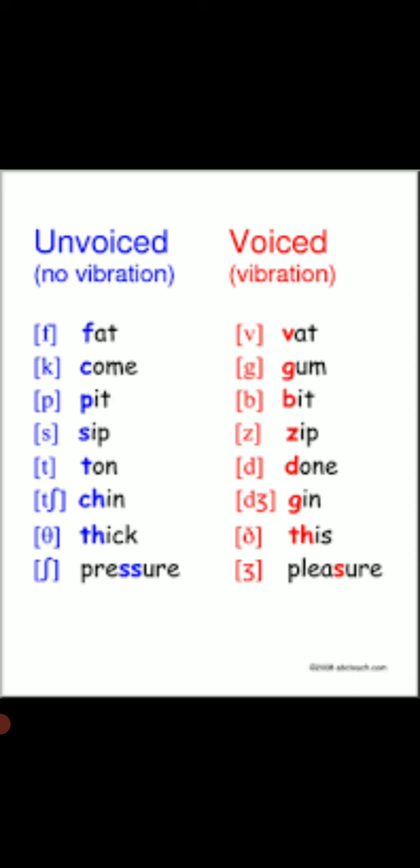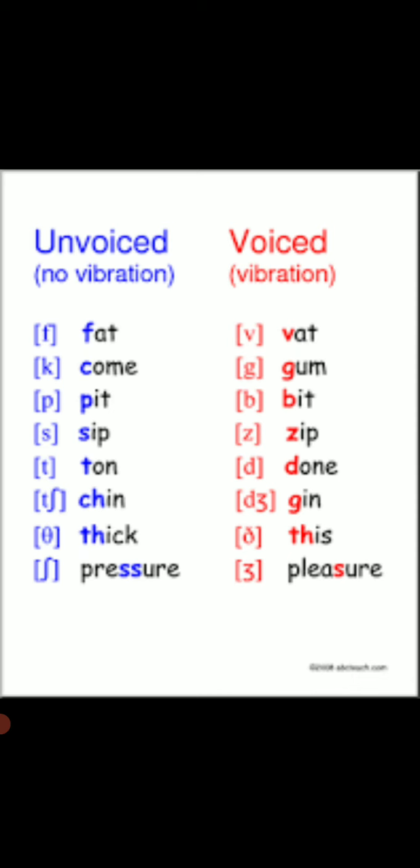So these are the 8 voiced consonants, because the vocal cords vibrate while making these sounds. So in English, there are basically 8 voiced consonant sounds. Here is the list with examples. And don't forget that all vowel sounds and all diphthongs are also voiced.